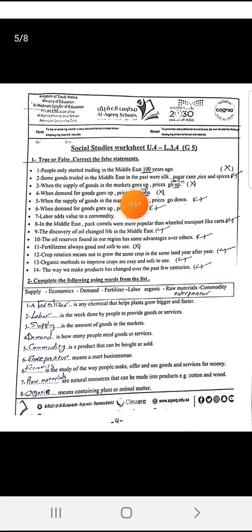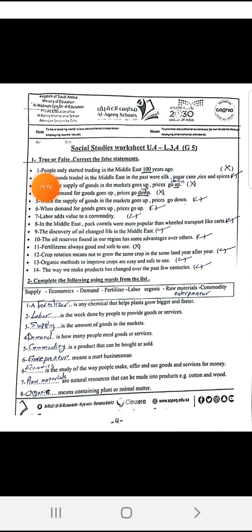Now let us go to the next lessons about the changes that happened for trade over time in the Middle East, and also the economics of the Middle East and the discoveries and the inventions that changed the life in the Middle East. Now let us talk firstly about lesson 3, economics of the Middle East. Of course, you know what economics is. Economics is the study of the way people make, offer, and use goods and services for money. This is the title of lesson 3. Let us start the lesson, and lesson 4 was about discoveries and inventions. Now let us start studying some questions about lesson 3 and 4.